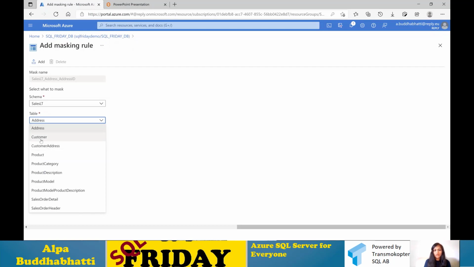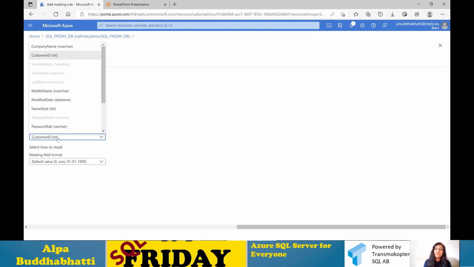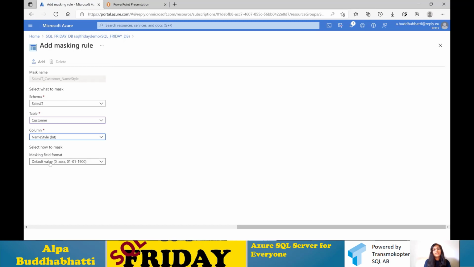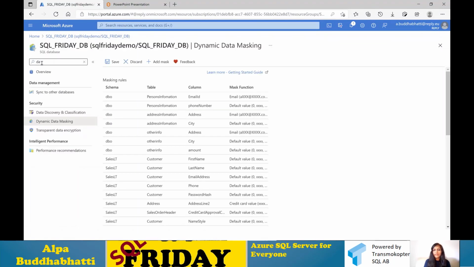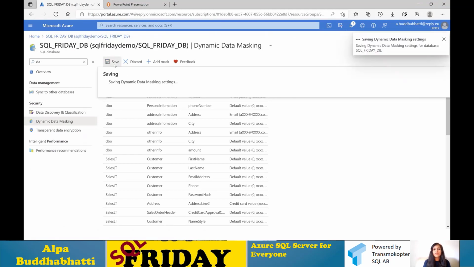Then you need to choose a particular field, which field you want to mask, and which method you are going to apply. Is it a random number, default value, credit card value, email, or a custom string like prefix, padding, and suffix? Once you choose, you add it, and it will add a rule automatically for you, and then you just need to save it.